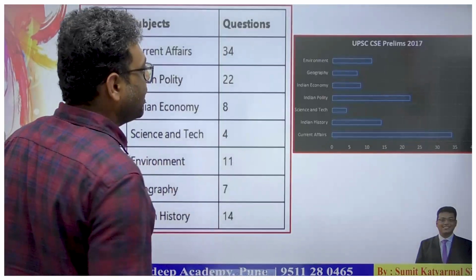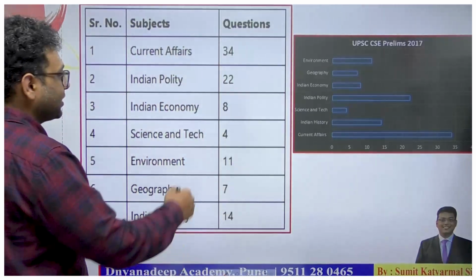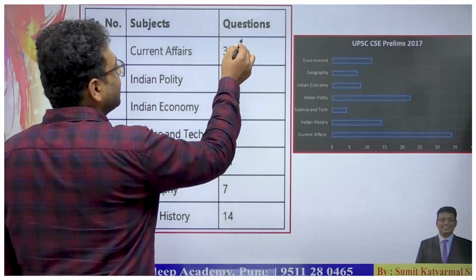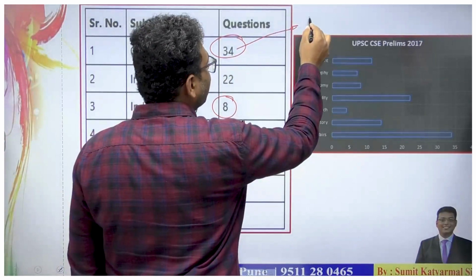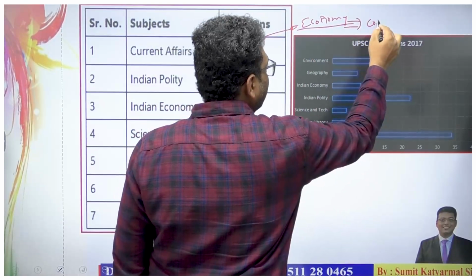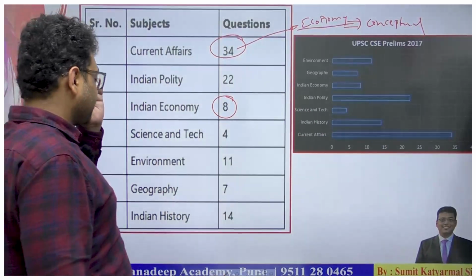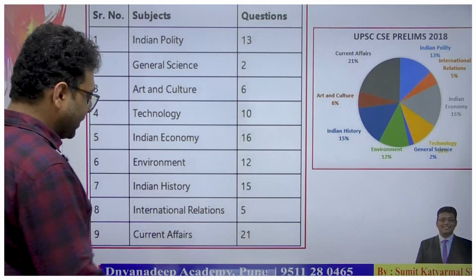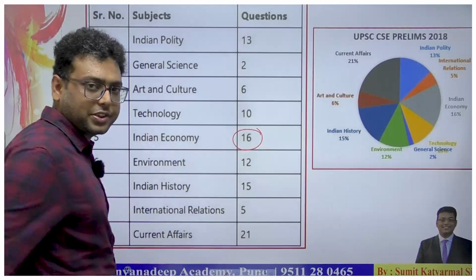Then the next part is 2017. In 2017 UPSC asked questions from the core economy, that is 8 questions, and gave more weightage to current affairs, and these current affairs are related to the economic point of view. Why? Because of the conceptual nature of this paper. Then the next part is 2018, and here UPSC gave weightage to the economy part, that is 16 questions.